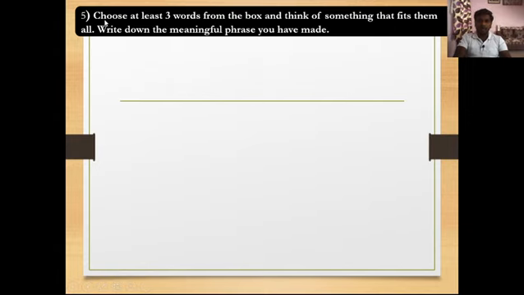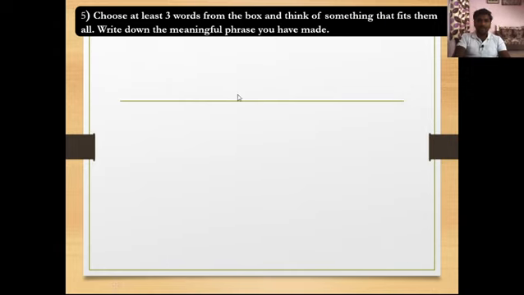Now first of all, I will read the instruction for what you will have to do in this activity. Choose at least 3 words from the box and think of something that fits them all. Write down the meaningful phrase you have made. So in this activity we have to frame some meaningful phrases. Phrase means what? A group of words is called a phrase.